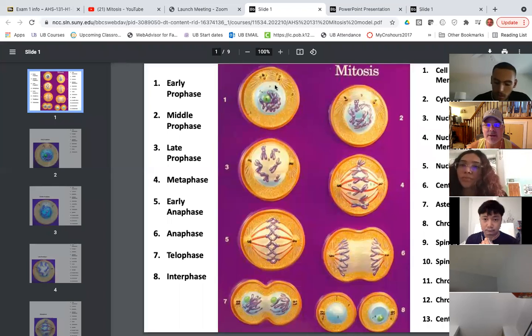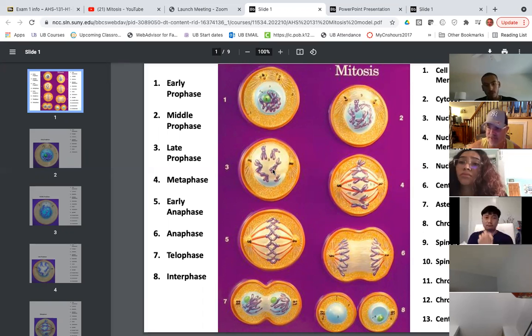So right here in number 1, number 2, and number 3 are all prophase. 1, 2, and 3 are all prophase. Remember PMAT, P-M-A-T, prophase, metaphase, anaphase, telophase. So 1, 2, and 3 are all prophase. You start to see things are a little bit disorganized. They're not structured. You don't really see the spindles. You don't see any of that stuff yet.